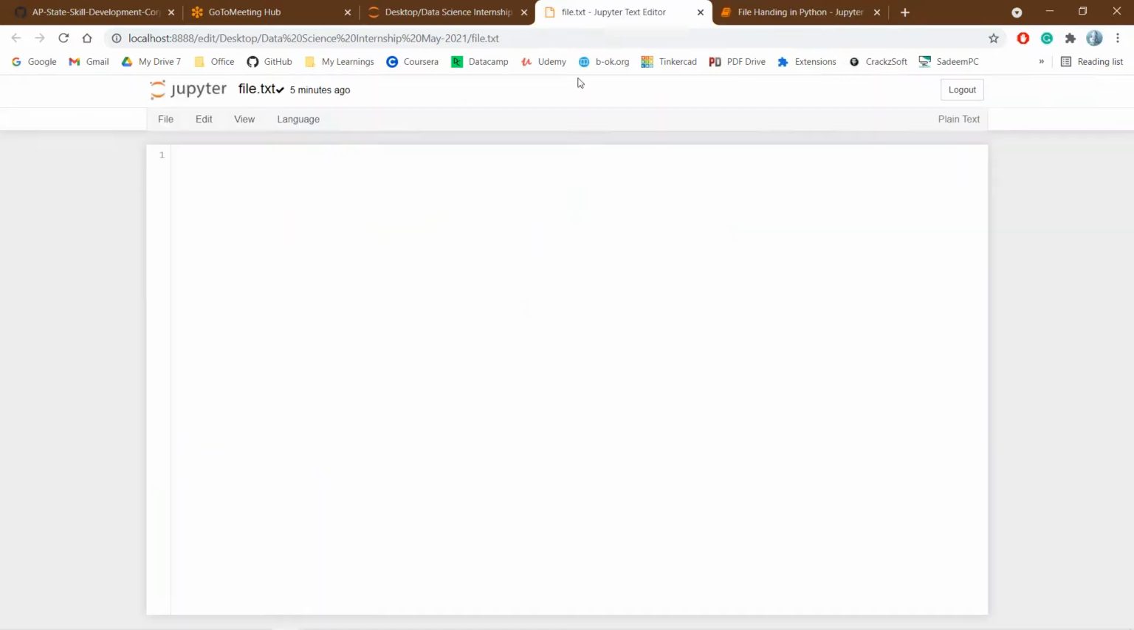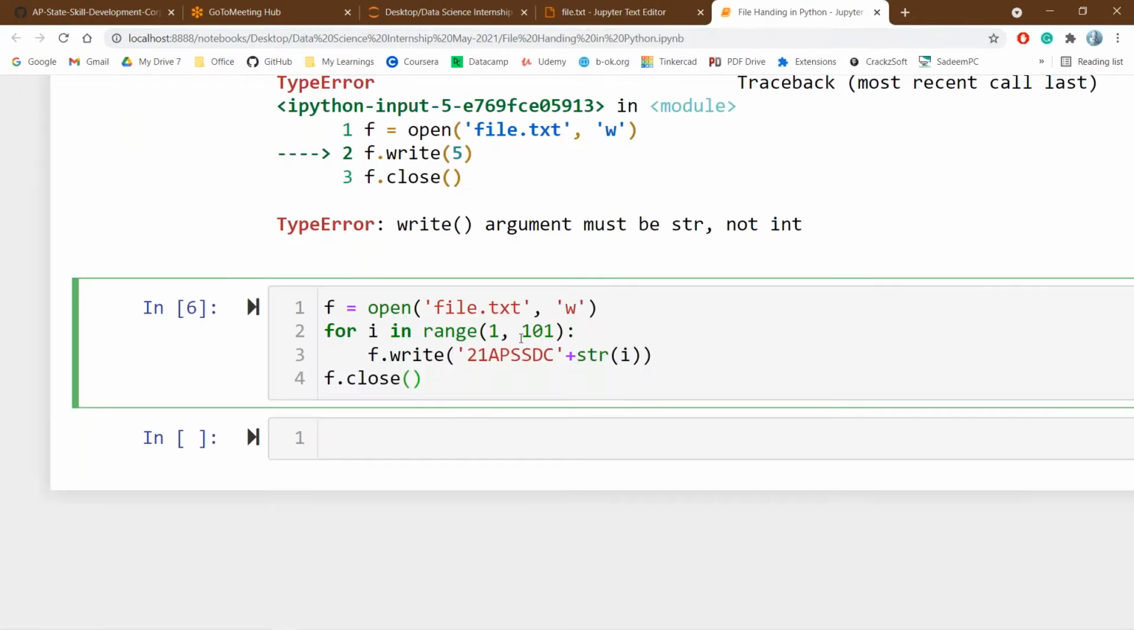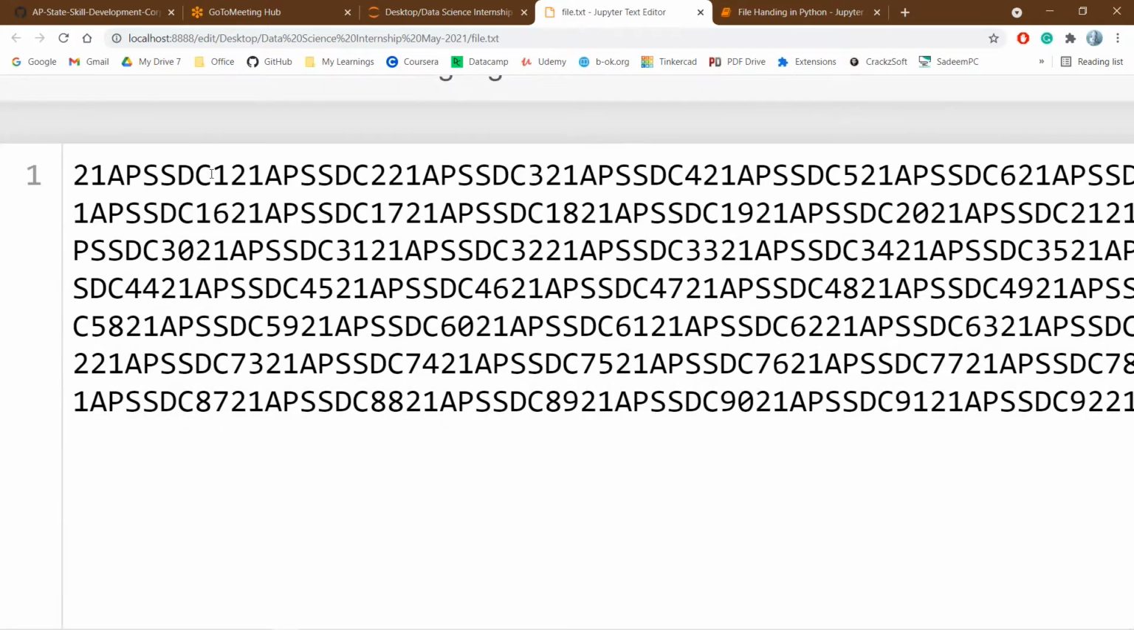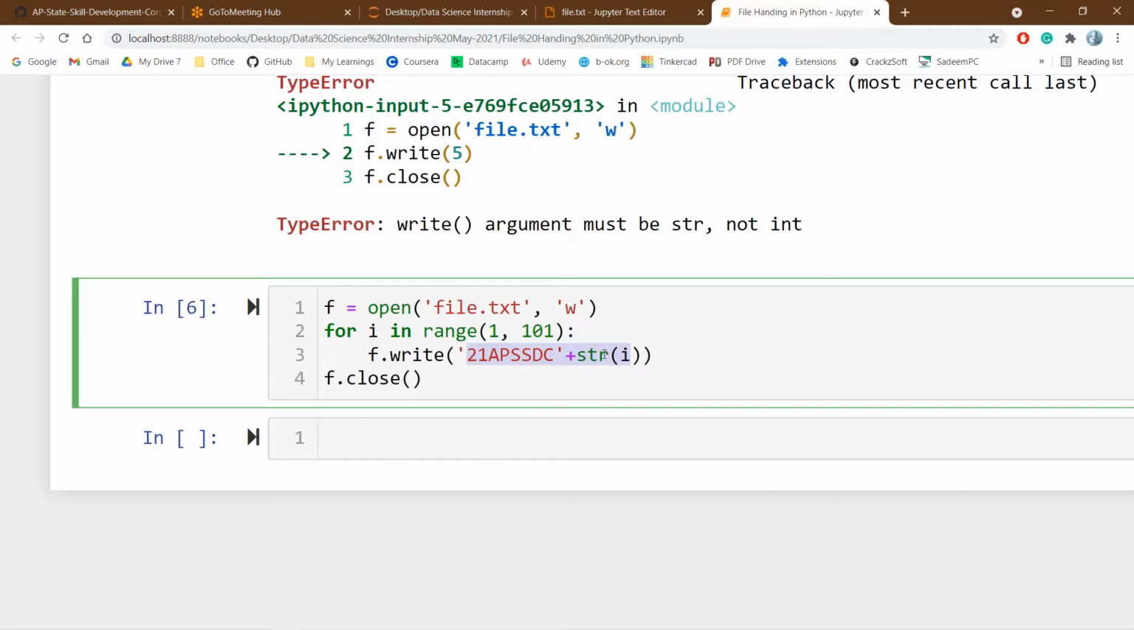Let us see. If you observe here, I have written the data line by line. First f.write was executed and a string was written. Then again f.write was executed and some more data was written. While writing the data inside the file, it will be automatically concatenated side by side: 21 APSDC1, 21 APSDC2, 21 APSDC3, APSDC4, and so on. Automatically the data will be concatenated side by side.